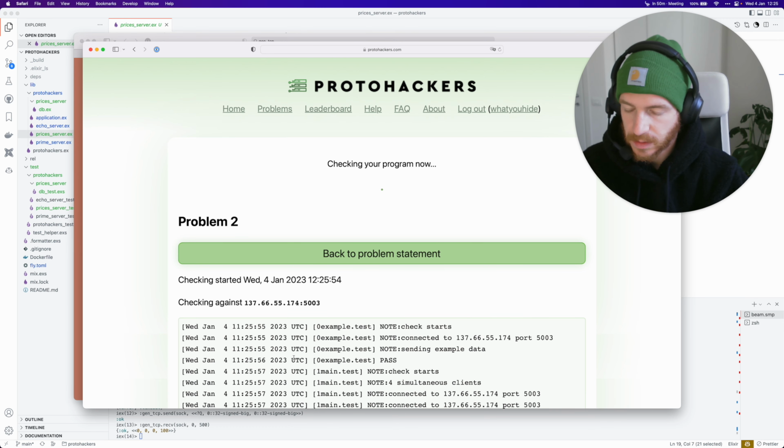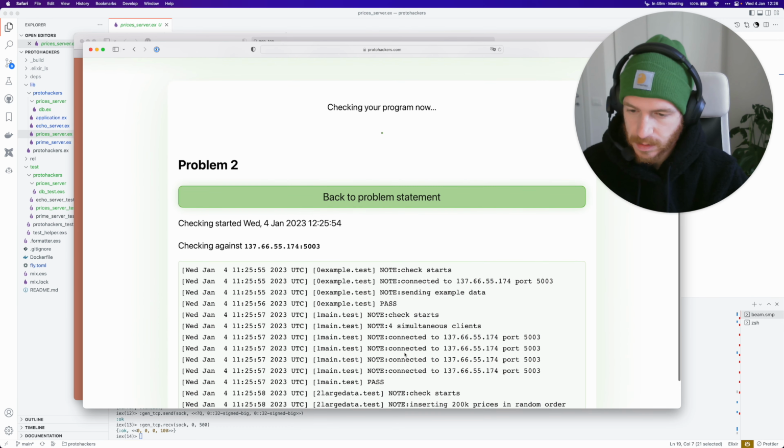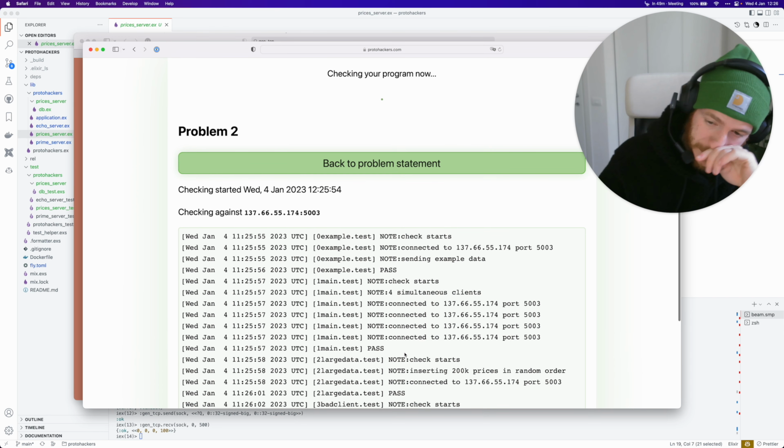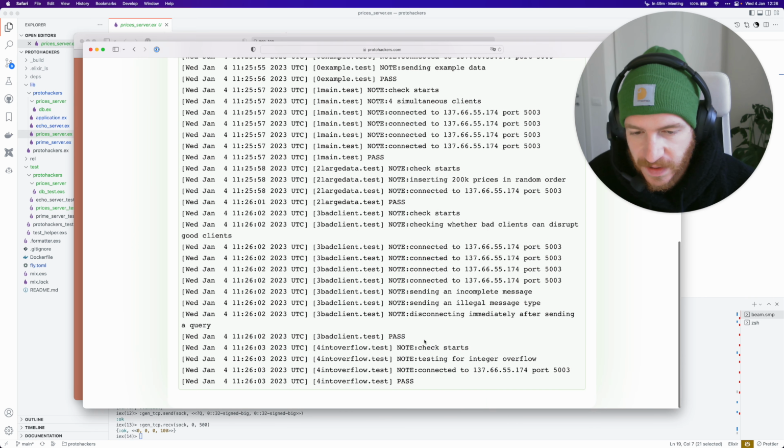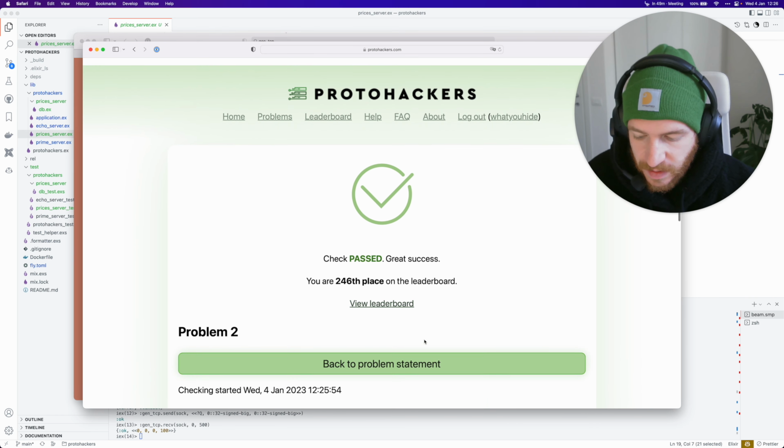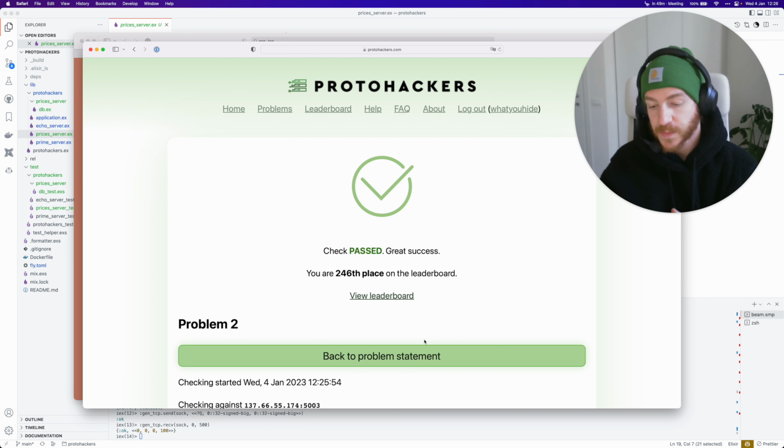All right, seems like the first checks are passing. 200,000 prices in random order. So yeah, it looks like our tests are passing. Okay, that's awesome. So today's puzzle was pretty easy.